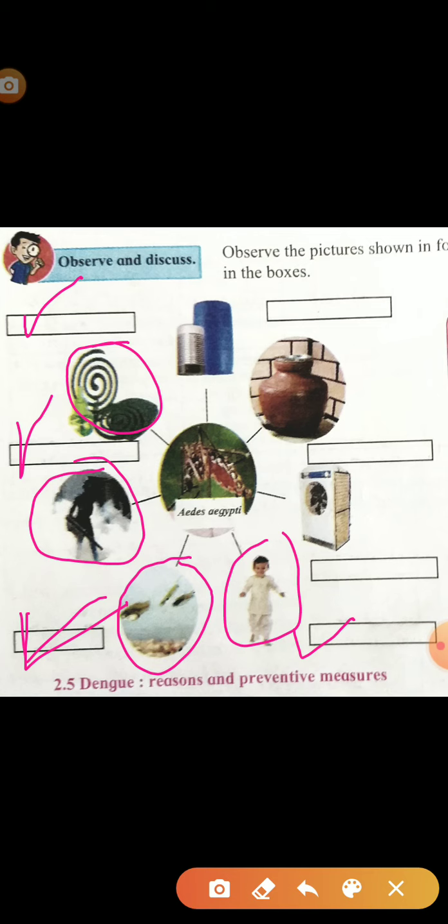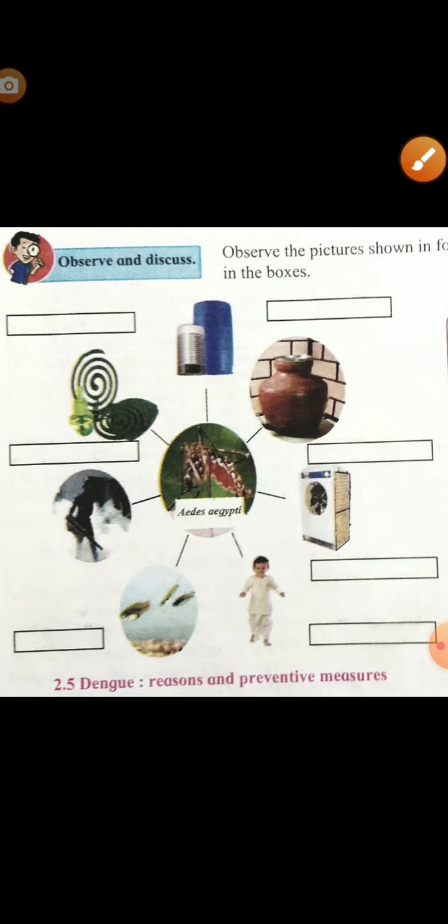So again I am explaining what will come here. Here, reproduction, breeding of mosquitoes in tank. Here, utensils accumulate the Aedes mosquitoes if they are open. Here, water cooler also spreads disease, infection to babies. Guppies can control the breeding of mosquitoes, larva. Fumigation spraying can kill the mosquitoes here, and burning of mosquito coil can prevent mosquitoes. So these are the various causes and preventive measures of dengue disease.